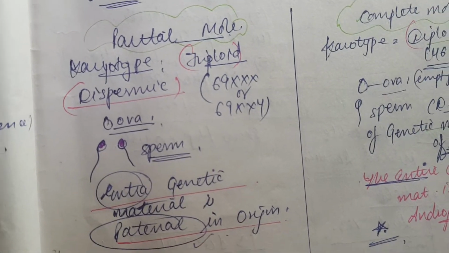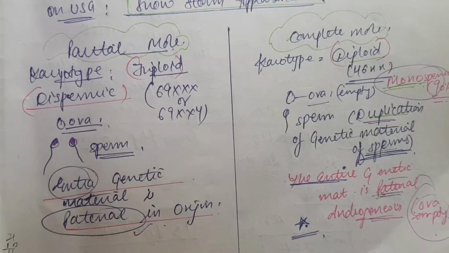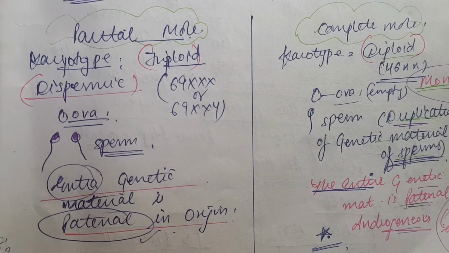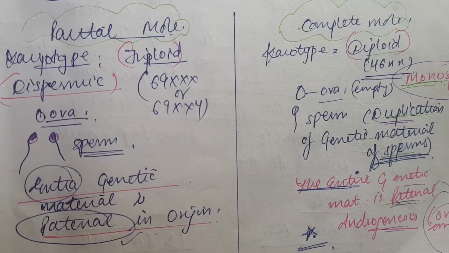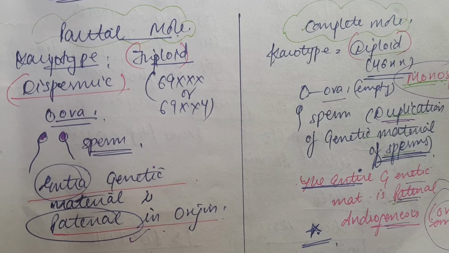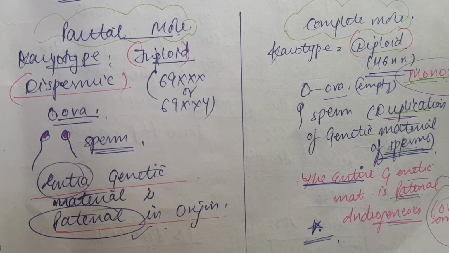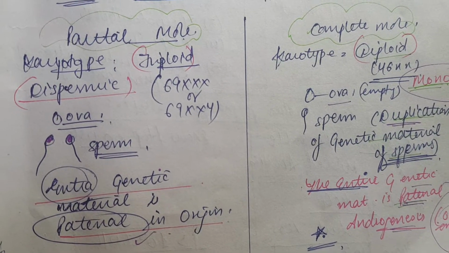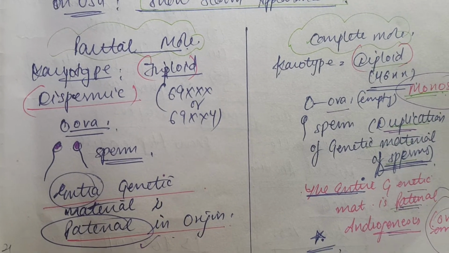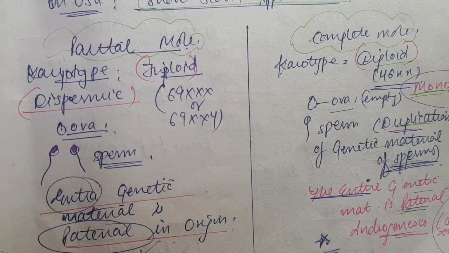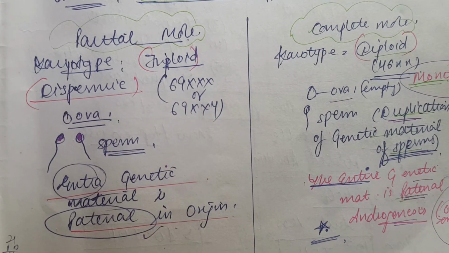Now what is basically the pathology behind the partial mole and the complete mole? First of all, partial mole, we'll just remember it's triploid, and the complete mole is diploid. In the complete mole there won't be any ova contribution, meaning nothing is coming from the ova, it is empty. So it's basically the paternal spermatic genetic material which is getting doubled.